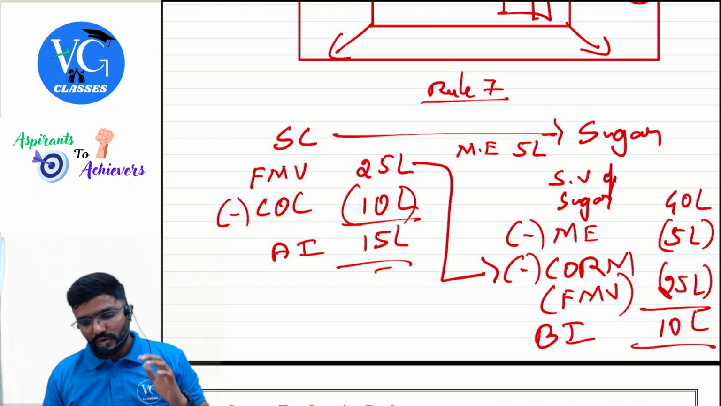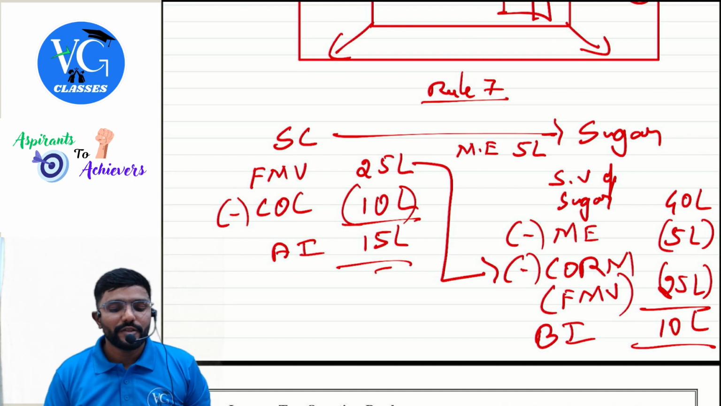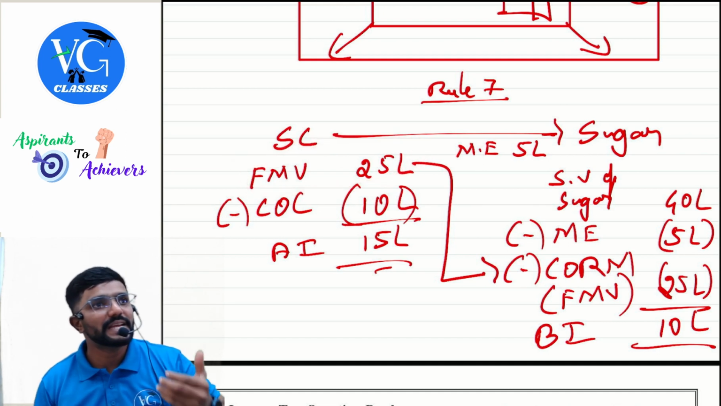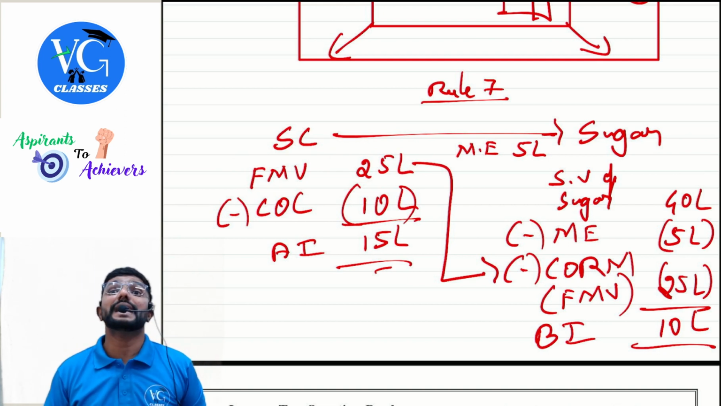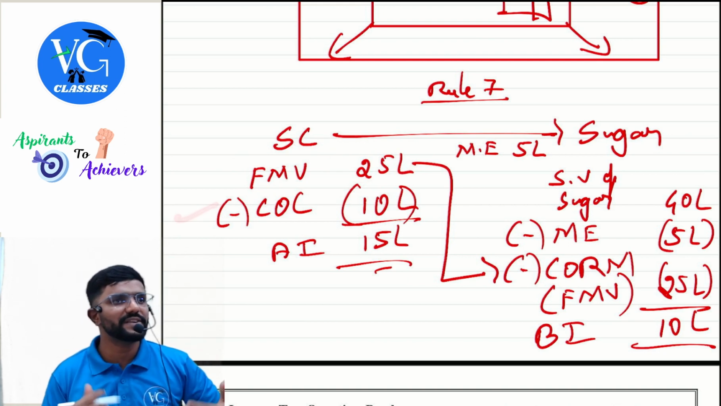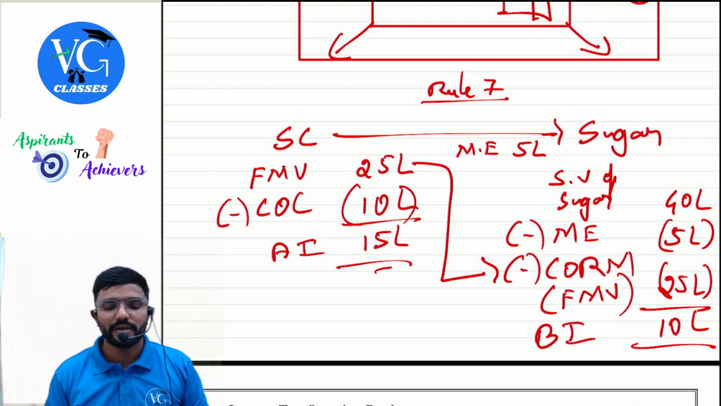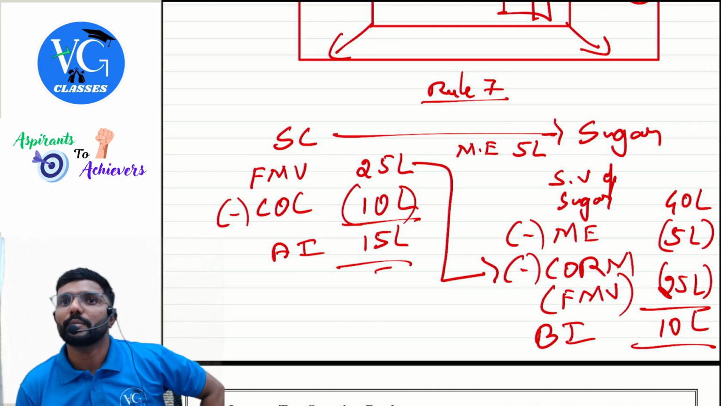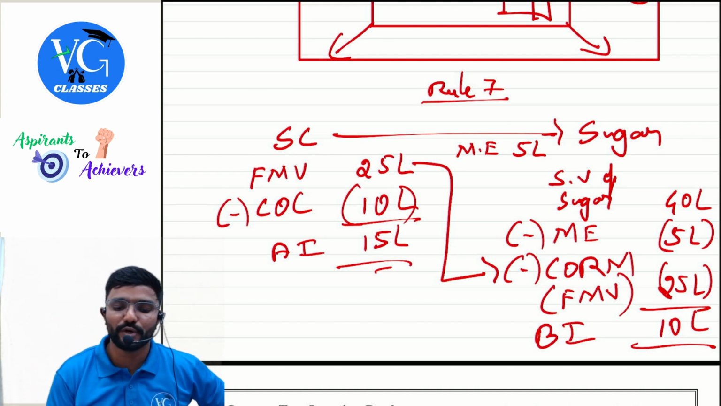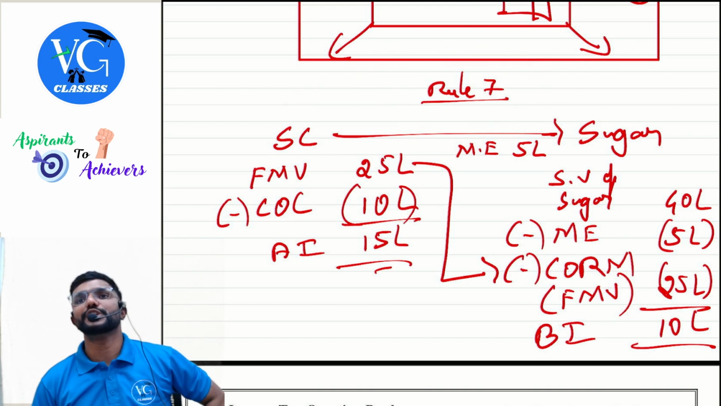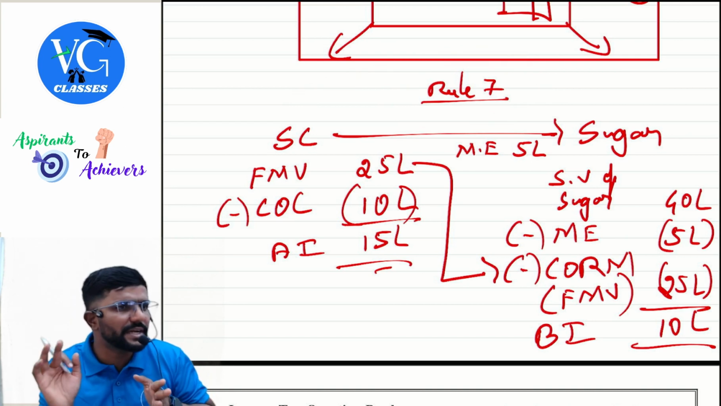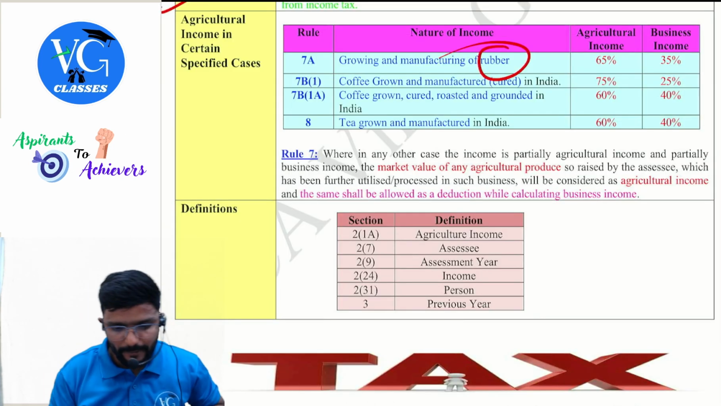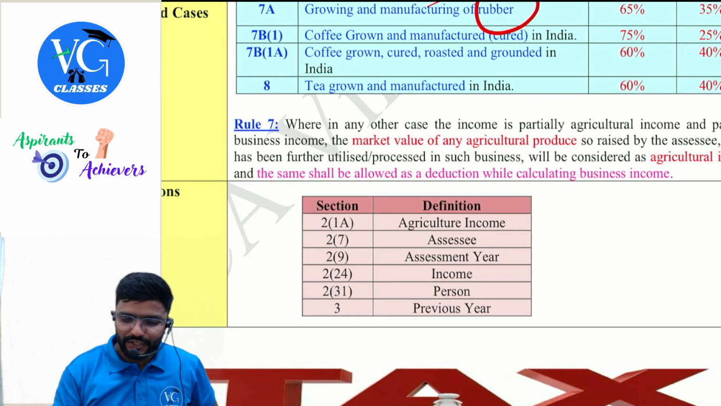Yes. Okay, sir. So I repeat once again, the fair market value of the agricultural crop will be considered as sale value to compute agriculture income, from which I will reduce cost of cultivation and show the remaining as agriculture income. Whereas the same will be shown as cost of raw material to compute my business income. This is as per rule 7, which we call the general rule, applicable to any items other than rubber, coffee, tea. Okay, sir. Then we're actually done with this chapter.